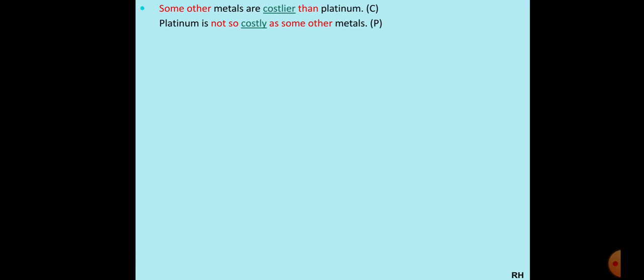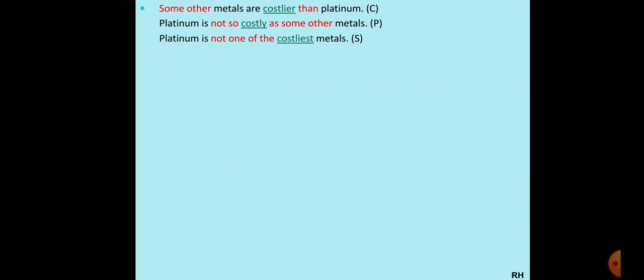Let's see how we will do it. Platinum will come in the beginning. "Platinum is", okay, we are not talking about metals here, we are talking only about platinum, one metal. Singular. So "Platinum is not so costly". "Costlier" will become "costly". "Platinum is not so costly as some other metals."